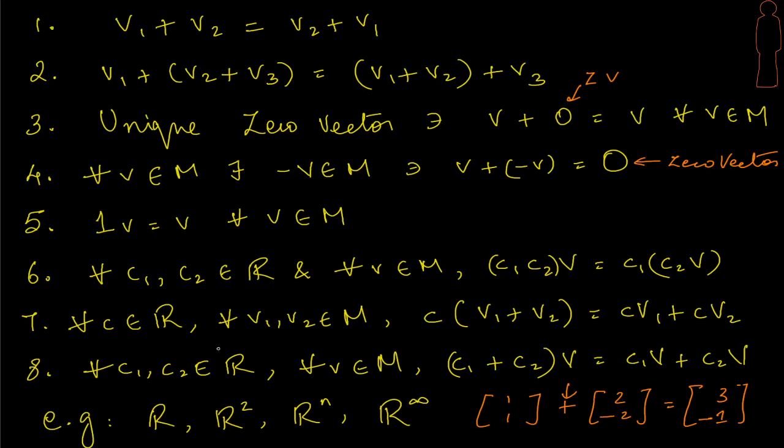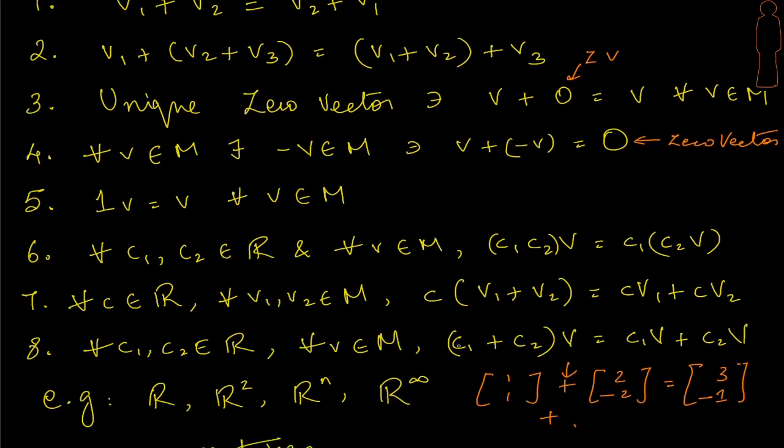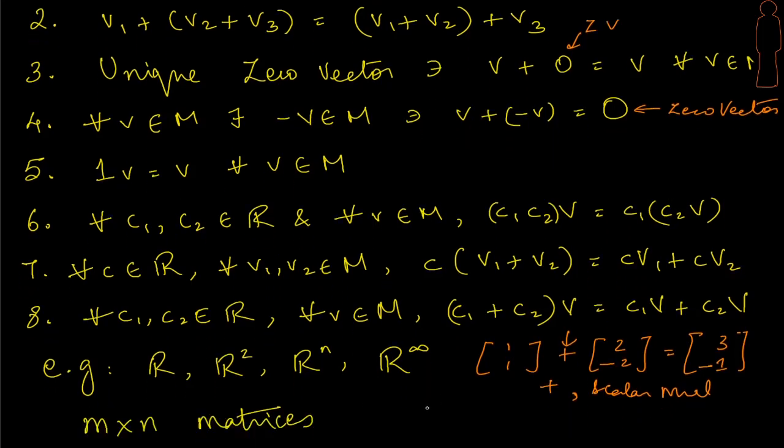Therefore, when we say R2 is a vector space, remember we are talking about a specific operation of vector addition and scalar multiplication. I don't want to put a dot here because it could mean the dot product, so we will just leave it as scalar multiplication. With respect to these two operations, we know that all these become vector spaces. Not only just real numbers,